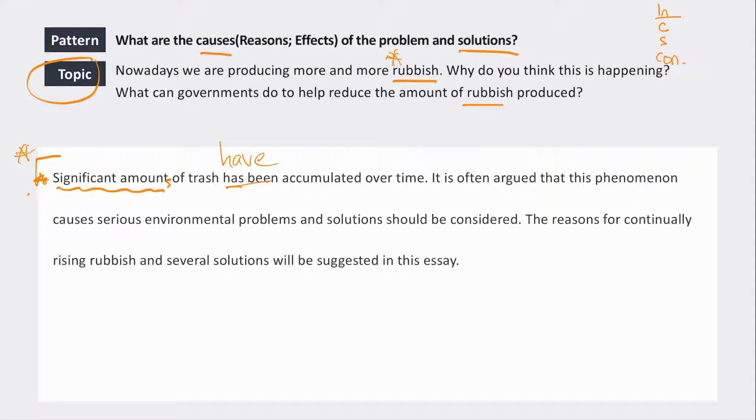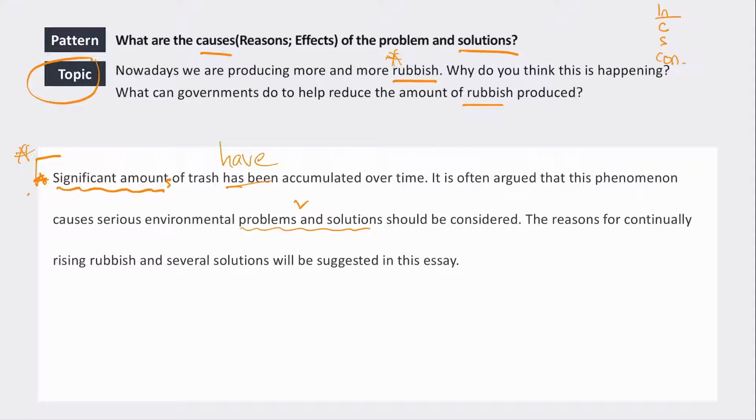"It is often argued that this phenomenon causes serious environmental problems and solutions should be considered." Okay, so we've got problems and solutions here. So, okay, so we're missing something that should go here. All right, I'm going to read this sentence in two ways, and I want you to listen and see if you can pick out which way sounds better.